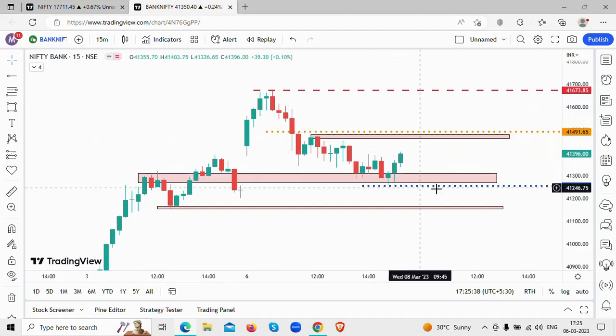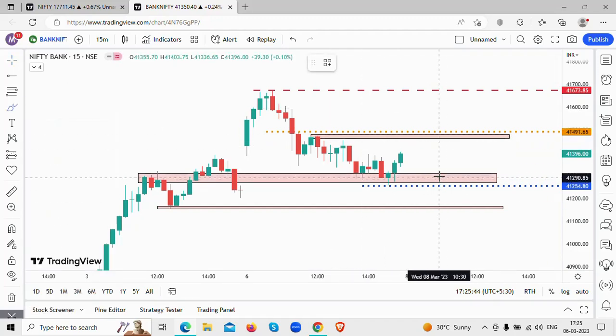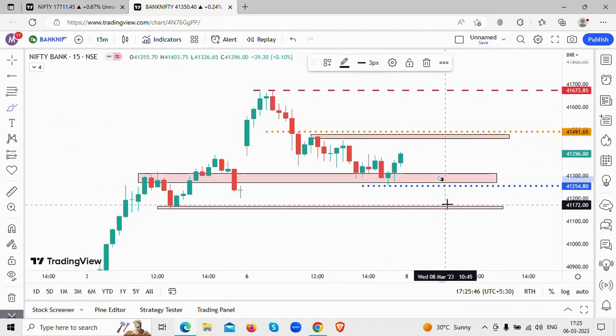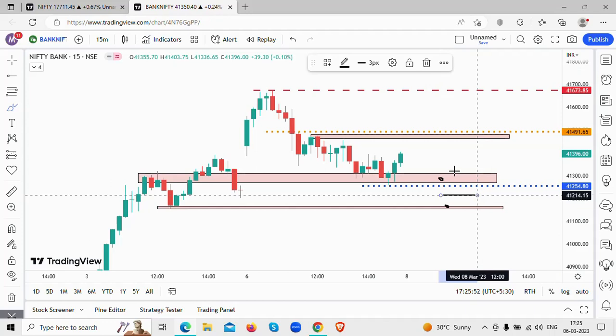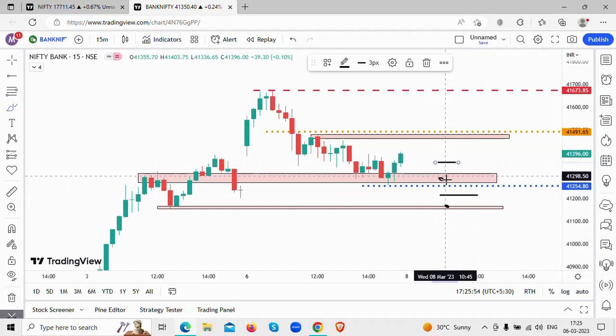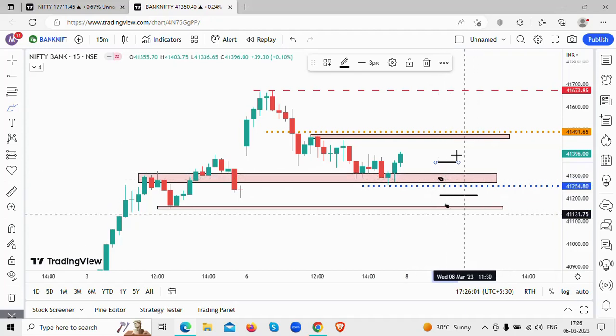From the Bank Nifty perspective, if there is a gap down to this particular level, and if there is a buying signal coming in with a good risk to reward trade, then we are going to look at buying around this particular level. Or if there is a gap down to this other level, we are going to look at buying around this level. If there is a gap down in between, we are going to wait for the price to come down to this level, give us a buy signal, and then if there is a good risk to reward trade to be taken, then we are going to look at taking a trade.